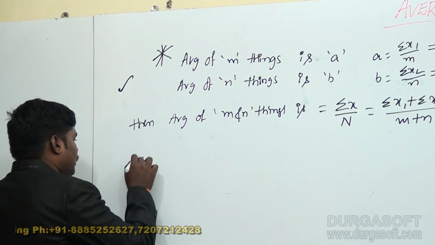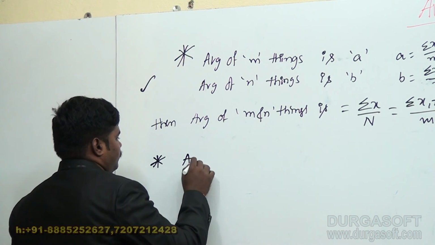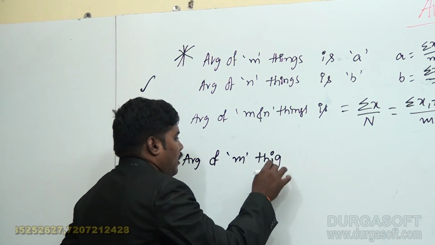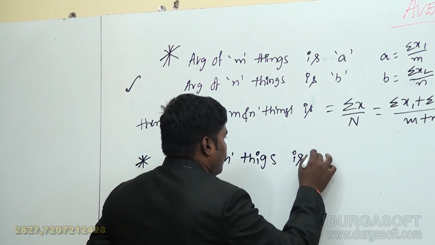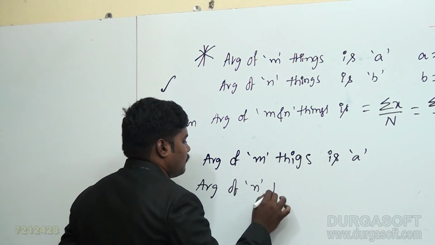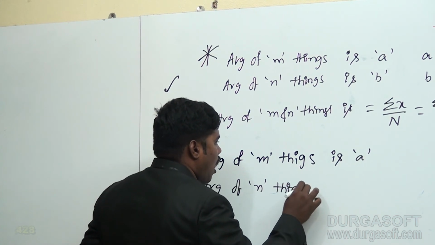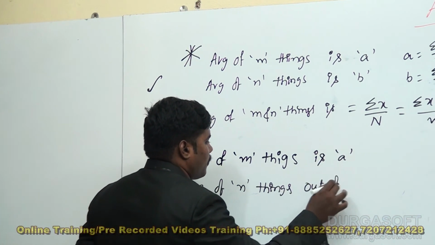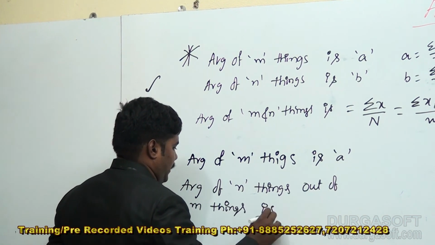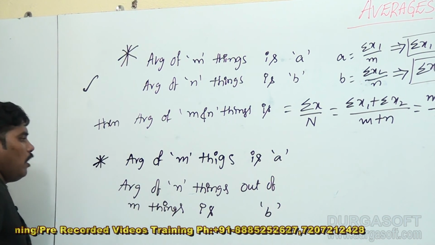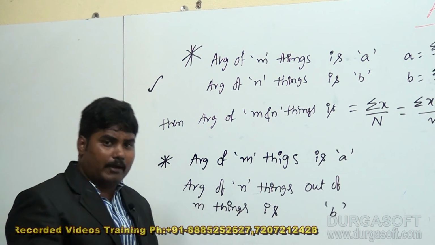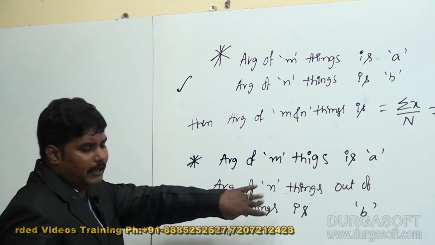Another one here: the average of m things is A, and the average of n things out of m things is B. Here, first, the average of m things is A, and the average of n things out of those m things, n things separated.